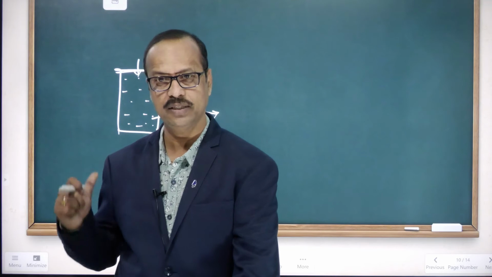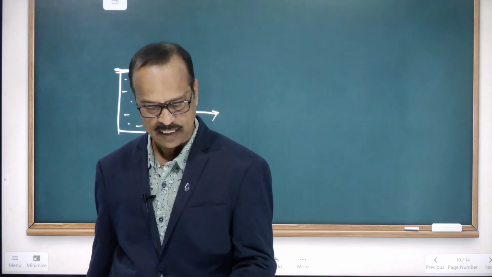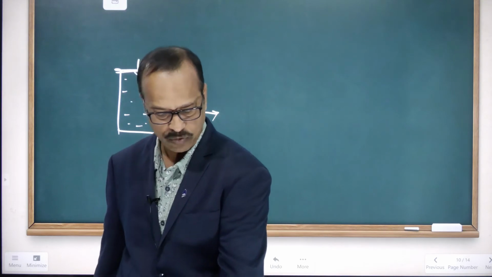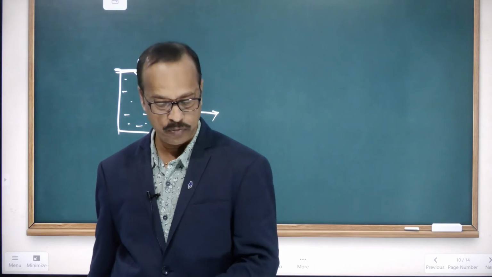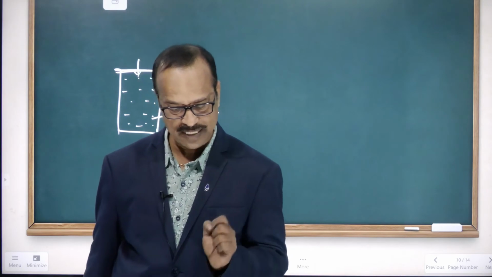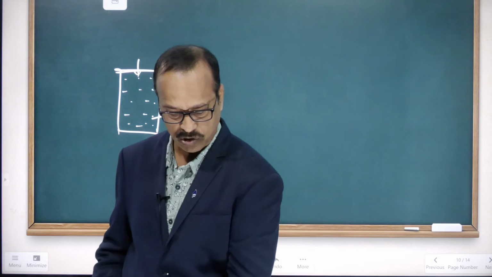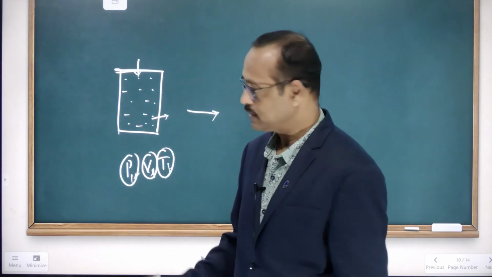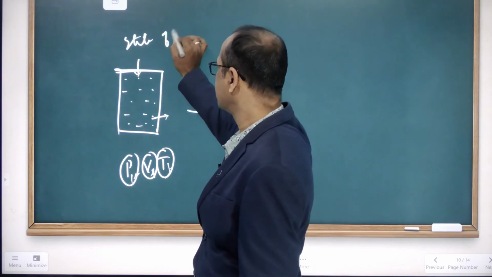The system is said to be in a certain state when its macroscopic properties, like pressure, volume, temperature, have definite values. If any one of the state functions is changed, then the state of the system is said to be changed.